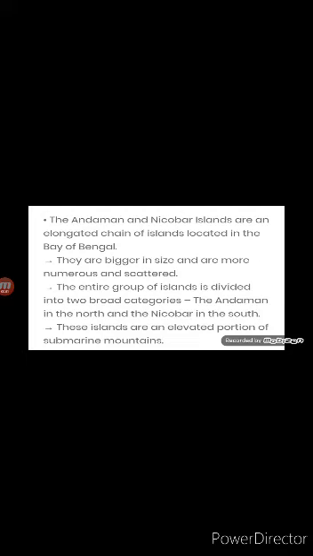Third, these islands are of strategic importance as they lie very close to Southeast Asia. The entire group of islands is divided into two broad categories, that is Andaman in the north and Nicobar in the south. And the last, it experiences equatorial climate and has thick forest cover.